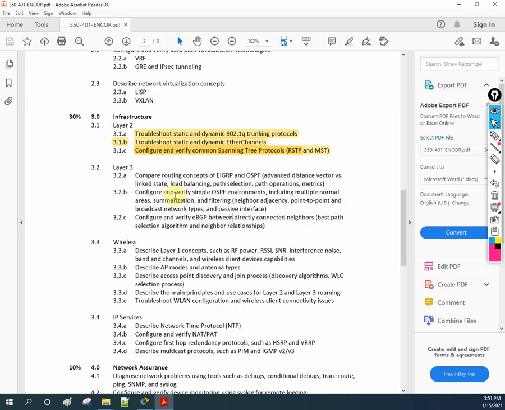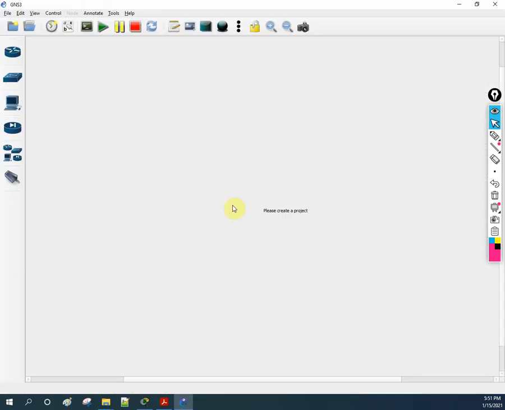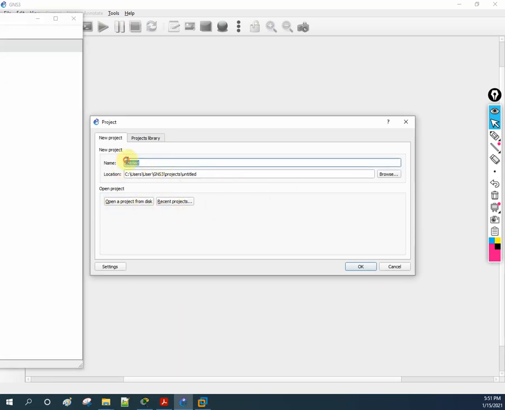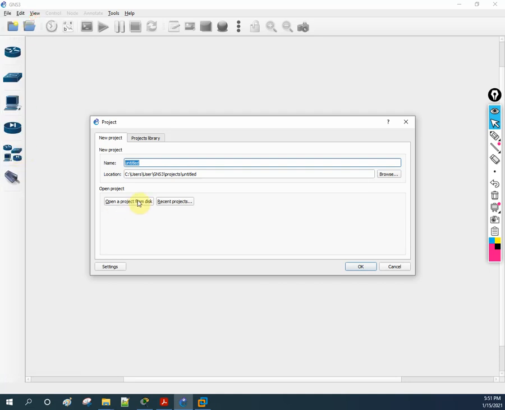Okay, so now let's discuss some basic theory about what is routing and what are the protocols. Then we can start doing the lab also. First of all, many guys have some doubts about the routed protocol and routing protocol. So let me give you a small theory about what is routed protocol and what is routing protocol. Because when you give any interview also, they ask this question: what is routing protocol and what is routed protocol. Okay, so let me write here, let me give any name of the lab.